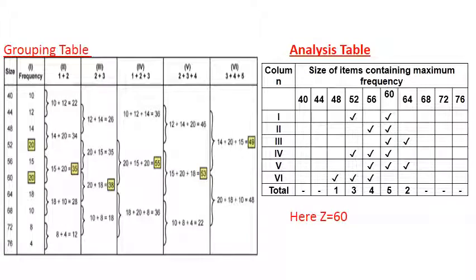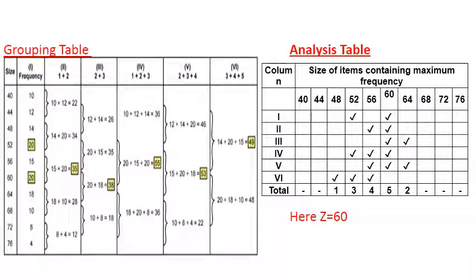In the grouping method, first we have a grouping table, you have to group, then we have an analysis table. Remember this thing: in the grouping method we first have the grouping table, then the analysis table. You have to remember certain points here. Why is it called a grouping table? When we talk about the grouping table, we group frequencies.